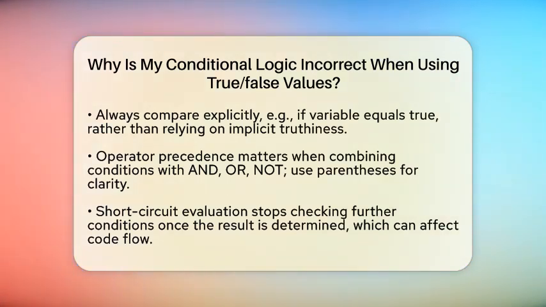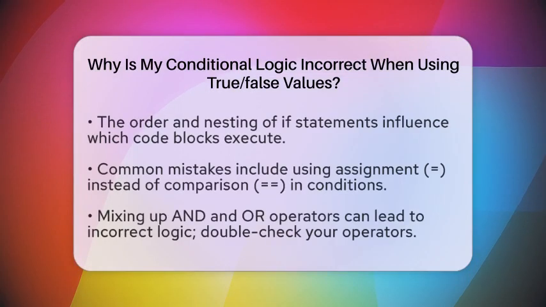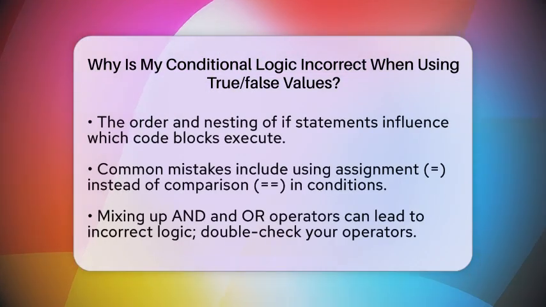Operator precedence is another common mistake. When combining multiple conditions with and, or, and not, the order of evaluation matters. For example, writing if pet equals cat or pet equals dog is correct, but if you write if pet equals cat or dog without parentheses, it might not evaluate as you think. Remember, in some languages, the expression needs to be written as pet equals cat or pet equals dog to work properly.